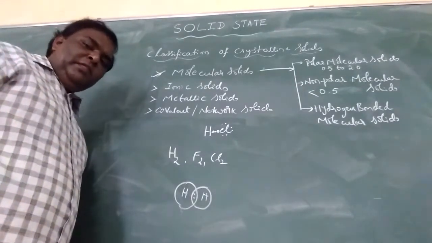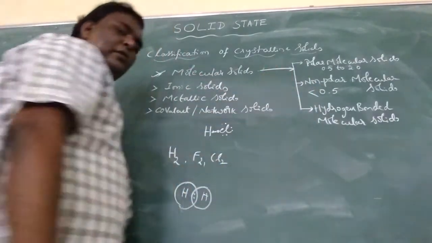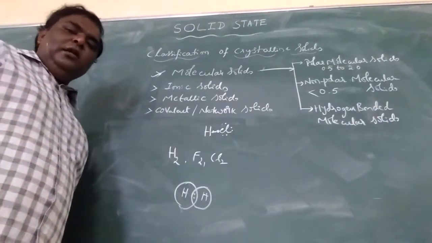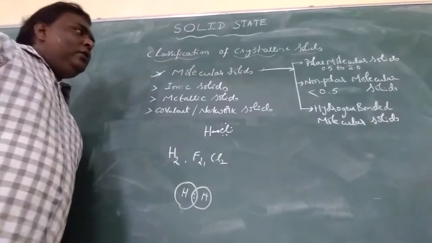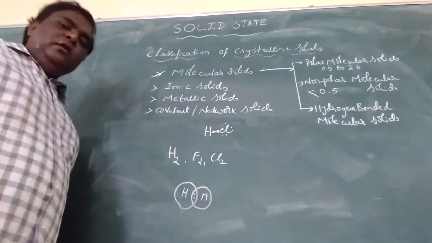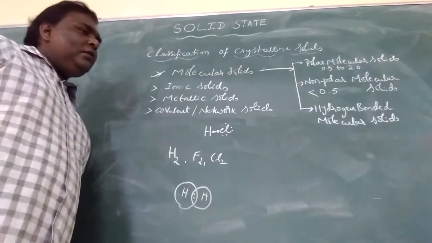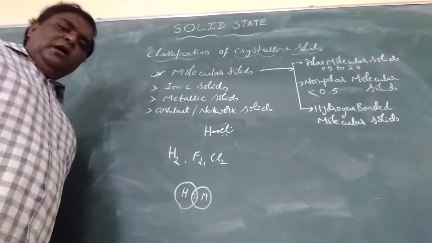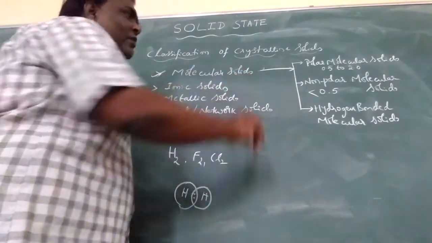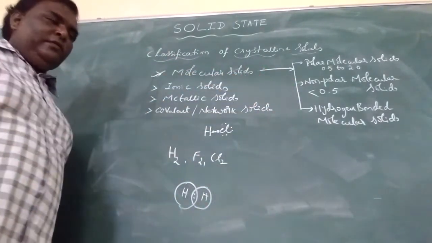In such cases, the electronegativity difference is very small, less than 0.5, and this is due to weak dispersion forces or London forces. These solids are also soft and non-conductors of electricity. They also exist as liquids or gases at room temperature and pressure. Polar molecular solids have a higher melting point compared to non-polar molecular solids.